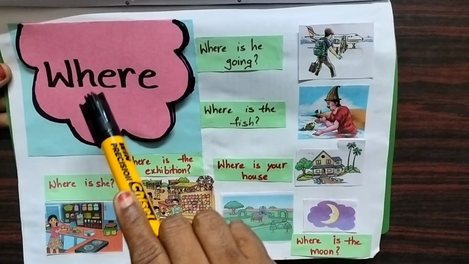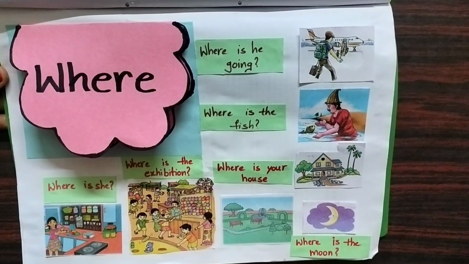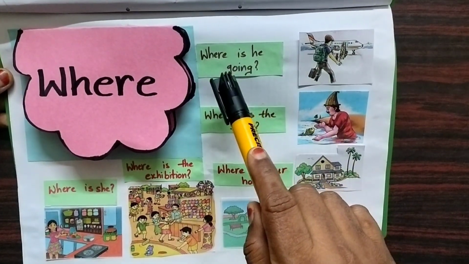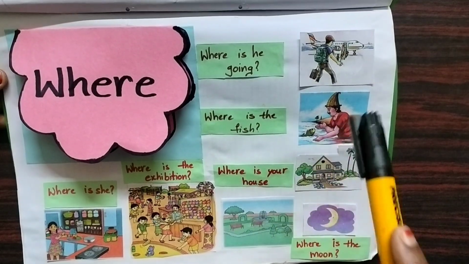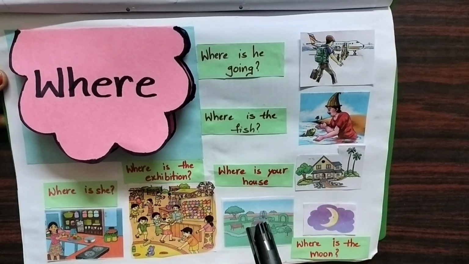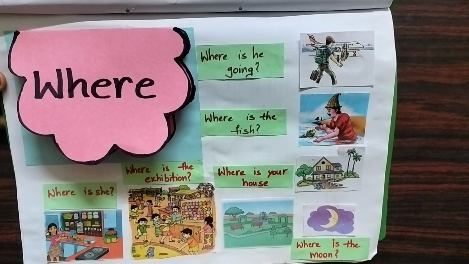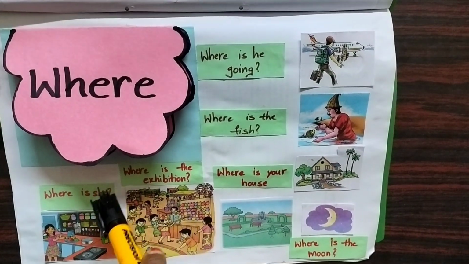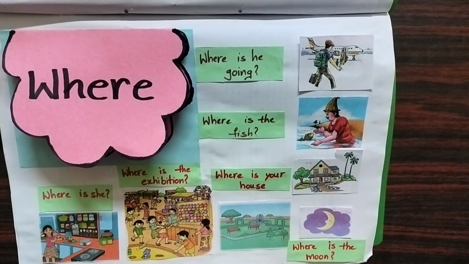Next word is where. To know the place, we use where. Where is he going? He is going somewhere. Then to ask him, where is he going? Where is the fish? Where is your house? Where is the moon? Where is the exhibition? Where is she? To know the place, we use where.